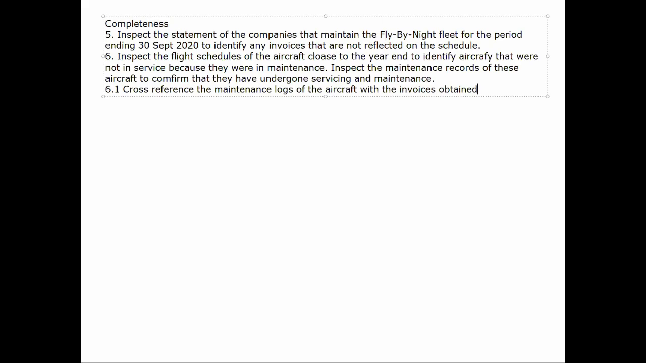So we go from the logs, identify what exactly maintenance happened on specific aircraft, and trace the maintenance that happened per the maintenance logs of the aircraft back to individual invoices that we obtained from Airborne, the supplier. That will give us completeness, to make sure that those specific invoices have actually been recorded into the financial statements.